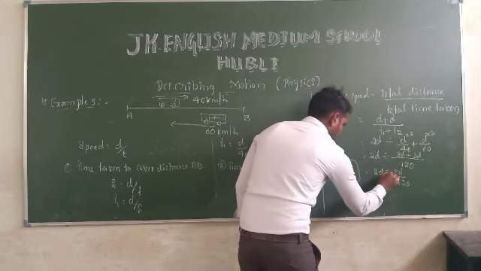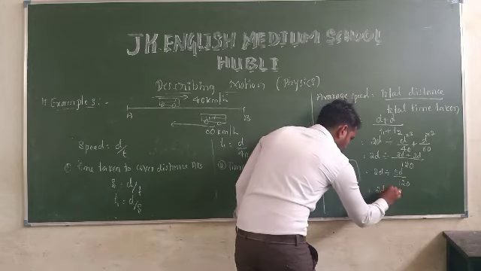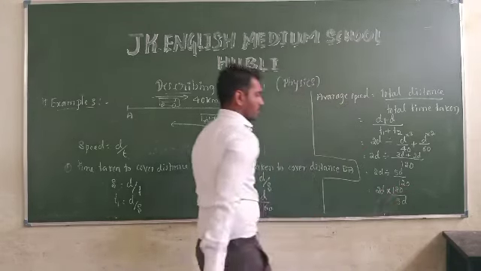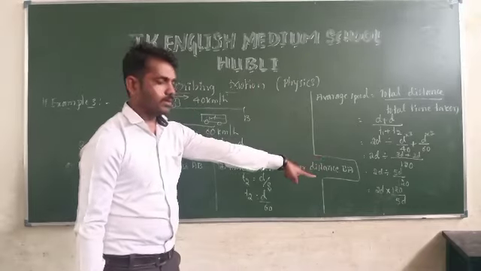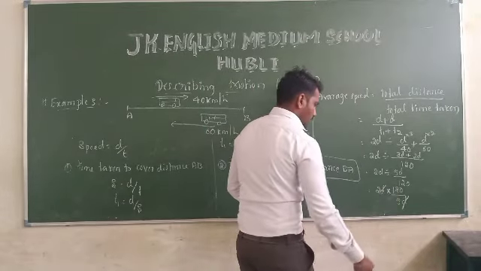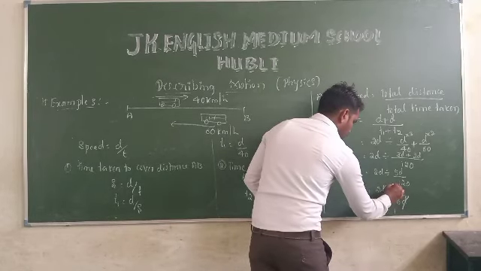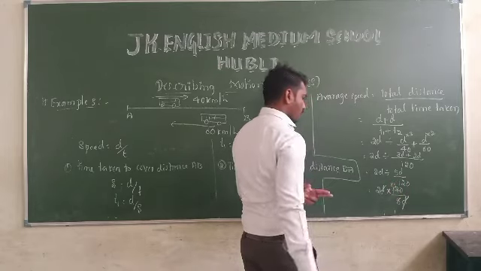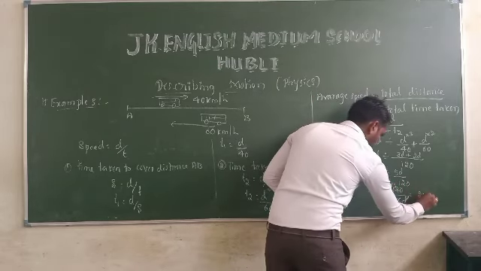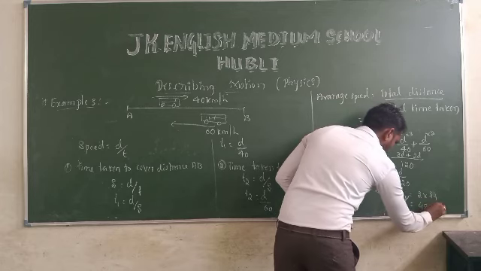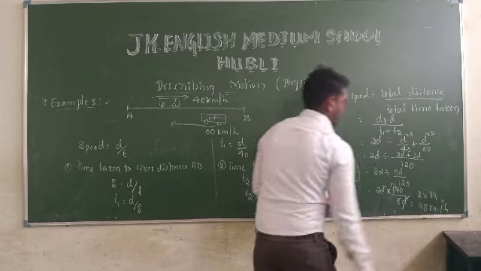Convert the division sign: 2D into 120 divided by 5D. Take the reciprocal; D and D will cancel. 5 twos are 10, remaining 2. 5 fours are 20. The remaining values: 2 into 24, which is 48 km per hour.